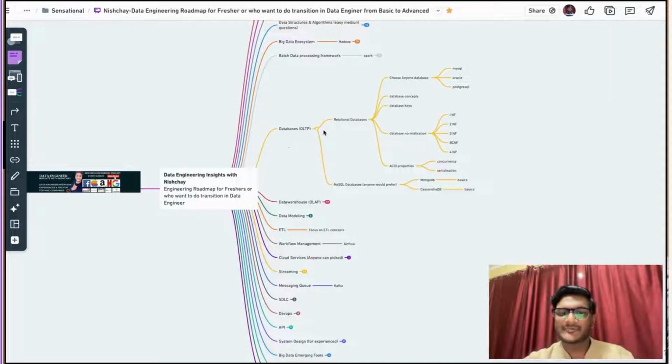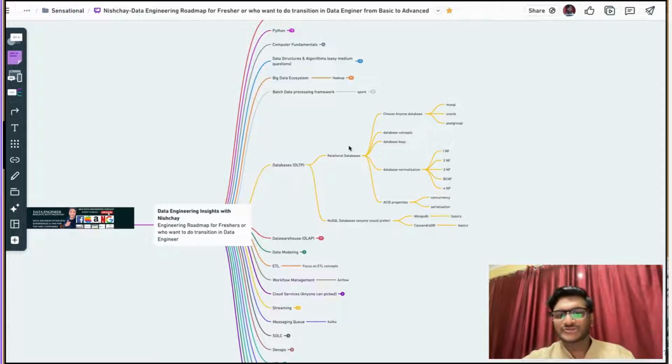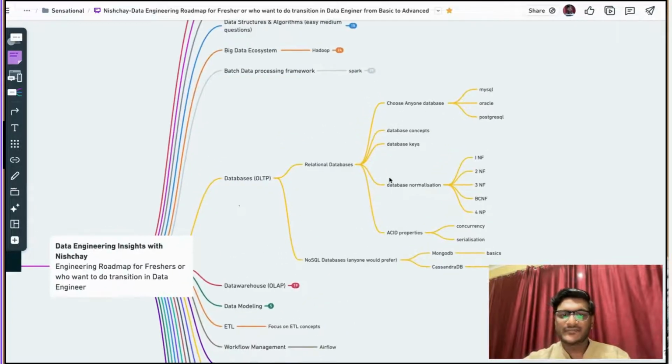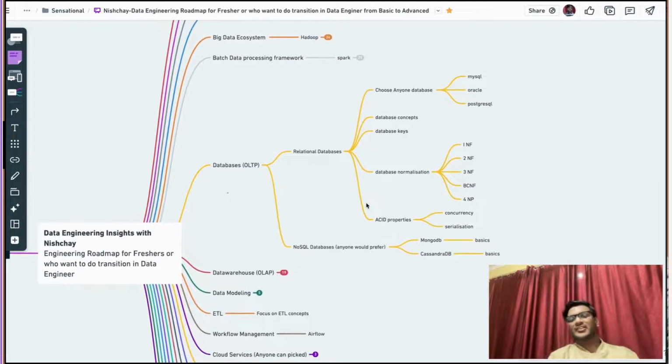The next concept after Spark is the database concept. In databases we have to focus on two types: relational databases and NoSQL databases. In relational databases we have multiple options, and you can choose any one, like MySQL, Oracle or PostgreSQL. We have to focus on concepts like database normalization: 1NF, 2NF, 3NF, BCNF and 4NF.